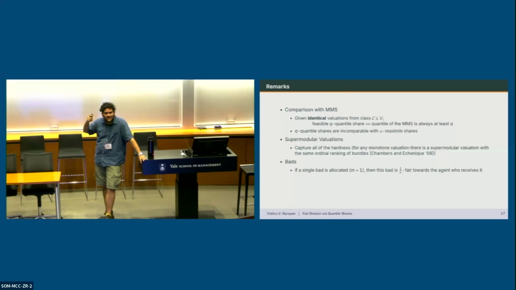And finally, you can ask about the quantile share for bads as well, but it's not very interesting. If a single bad is allocated, this bad is 1 over n fair to the agent that receives it. That solves the entire problem. The threshold is at 1 over n for all valuation classes.